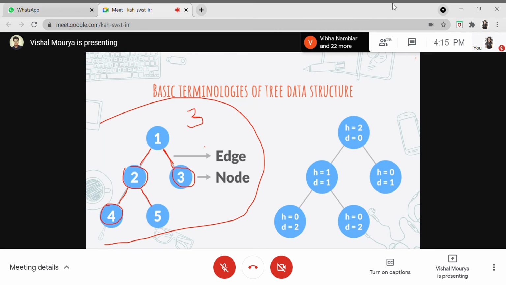We don't actually have to focus on it. The main concern was to get the diameter. So diameter is nothing but the maximum path between any two nodes. So maximum path is of length 3. So diameter for this particular tree is 3. This particular question is also reframed as